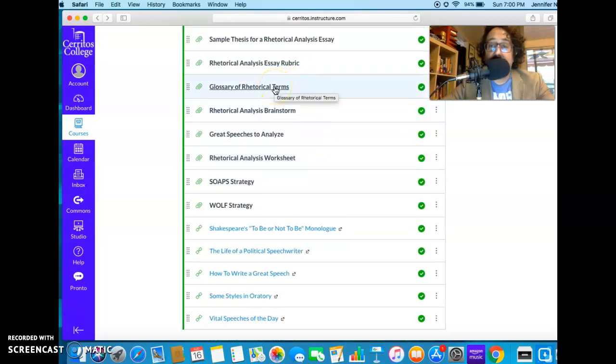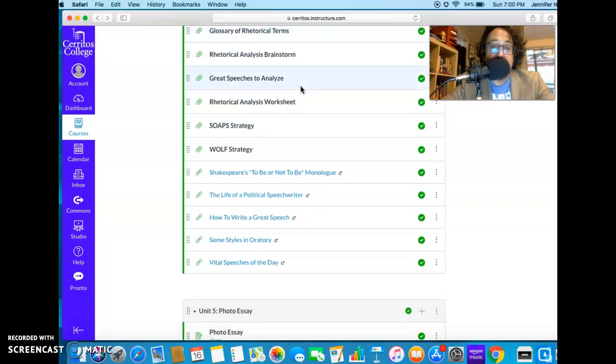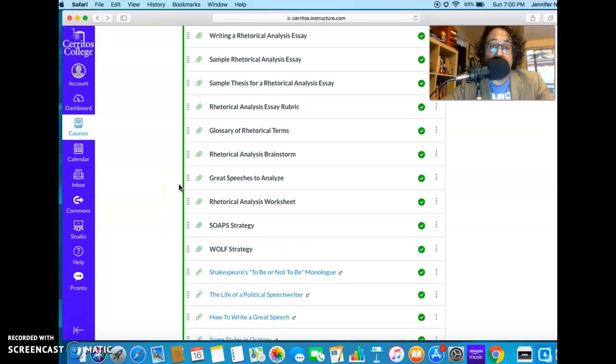So the rhetorical terms are what you're going to want to build your body paragraphs around when you're writing your rhetorical analysis essay. So that's a good one to keep in mind, right? Those rhetorical terms, you're going to want to go back to those. These speeches just give you ideas of what you can write about, strategies and links. Most of these links here are for the exercise.